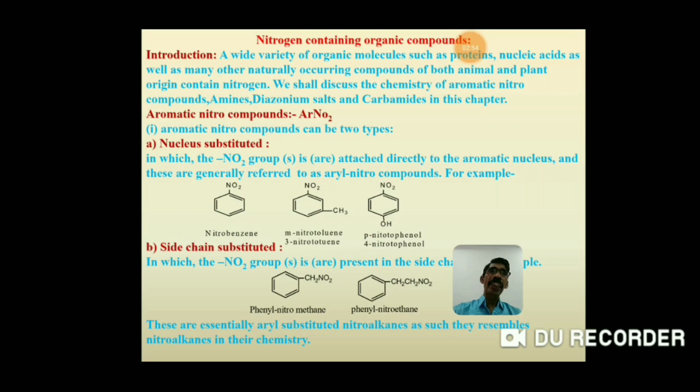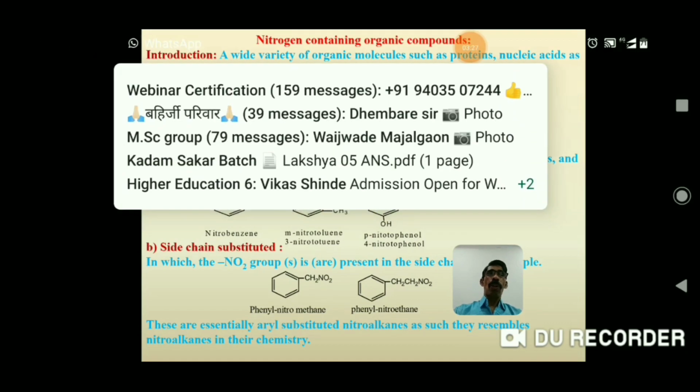While in side chain substrate aromatic nitro compounds, the nitro group is linked with the side chain. This side chain is linked to the benzene ring, and the nitro group is linked to the side chain. For example, phenylnitromethane. Now this CH2 group is the side chain of this benzene ring, and the NO2 group is linked to the CH2. Therefore, this is an example of side chain activated compounds or side chain substrate compounds.